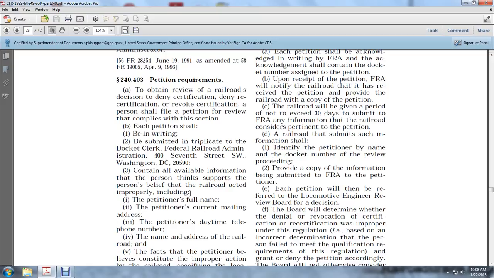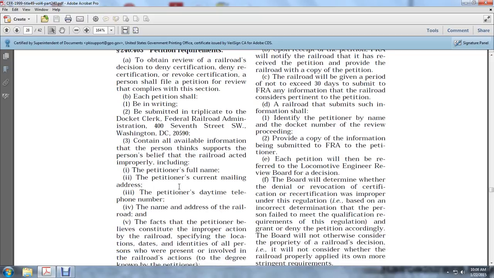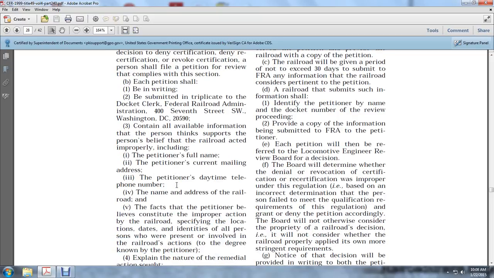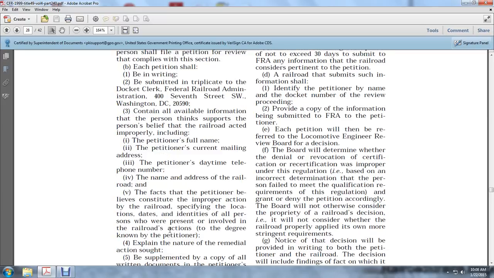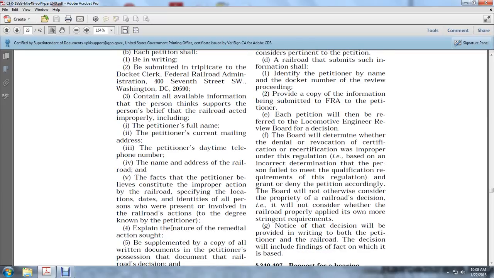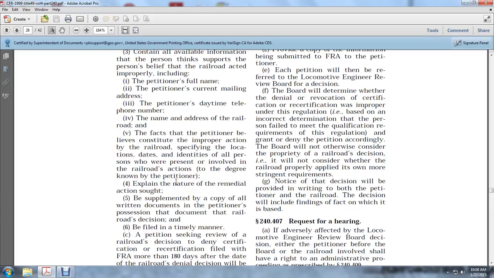full name, the petitioner's current mailing address, the petitioner's daytime telephone number, the name and address of the railroad, and the facts that the petitioner believes constitute improper action by the railroad, specifying the locations, dates, identities, and all persons who were present or involved in the railroad's actions, to the degree known by the petitioner. Explain the nature of the remedial action sought, and be supplemented by a copy of all written documents in the petitioner's possession, including the document of the railroad's decision.